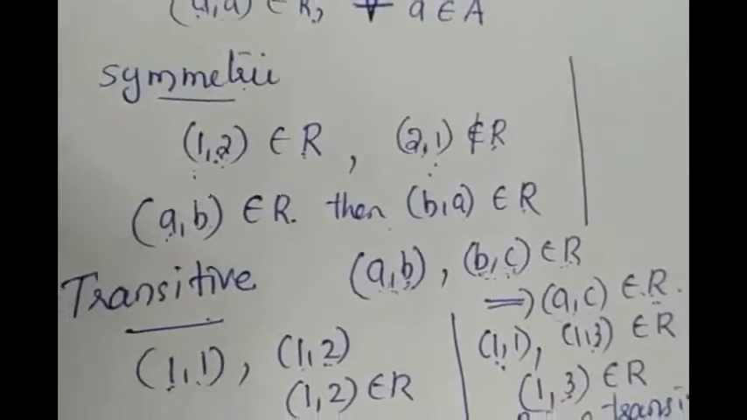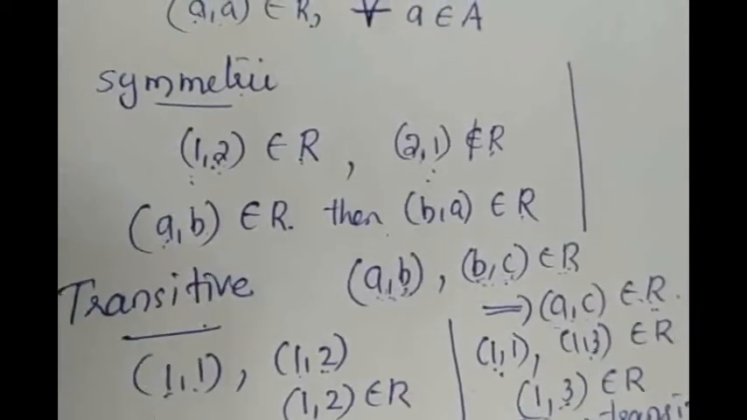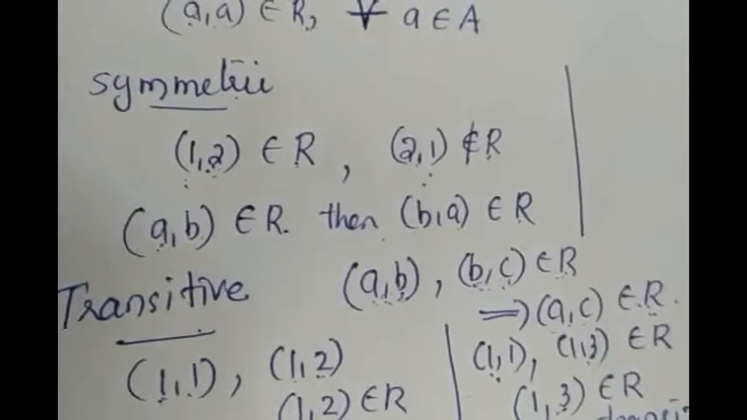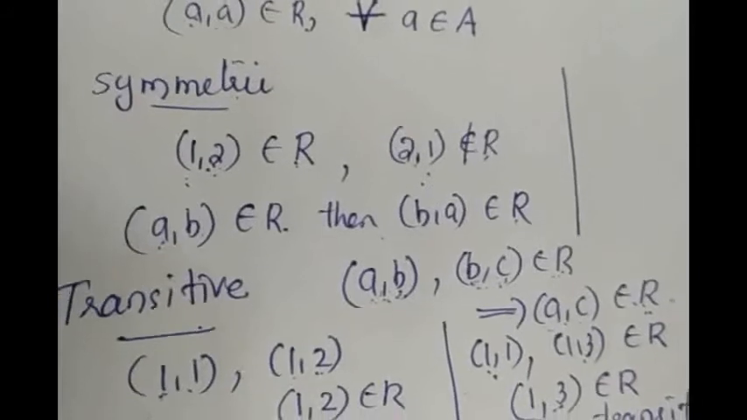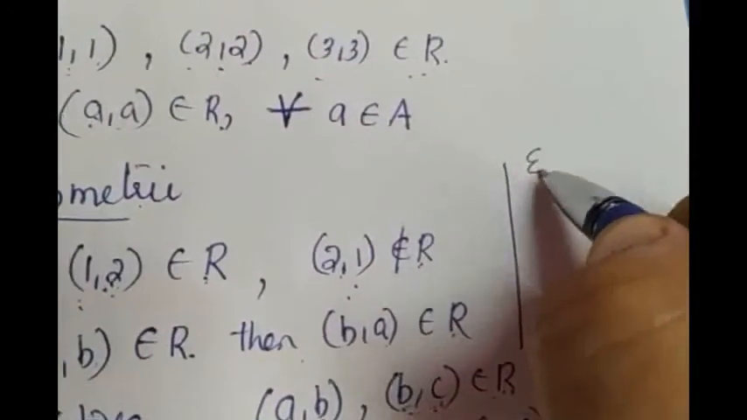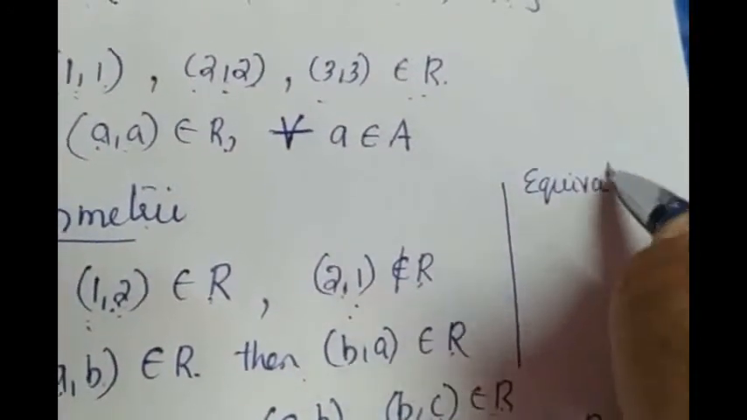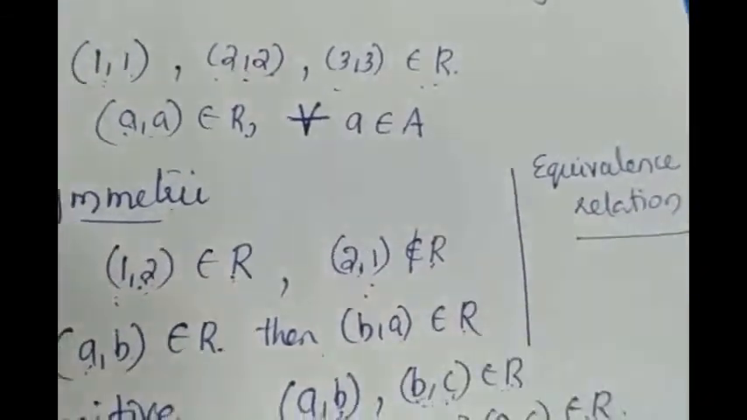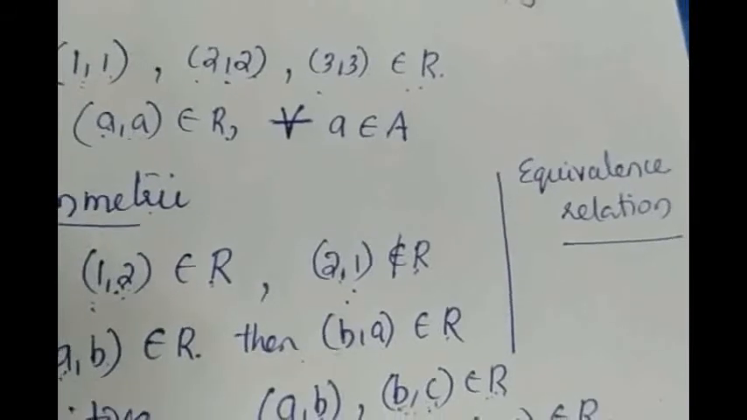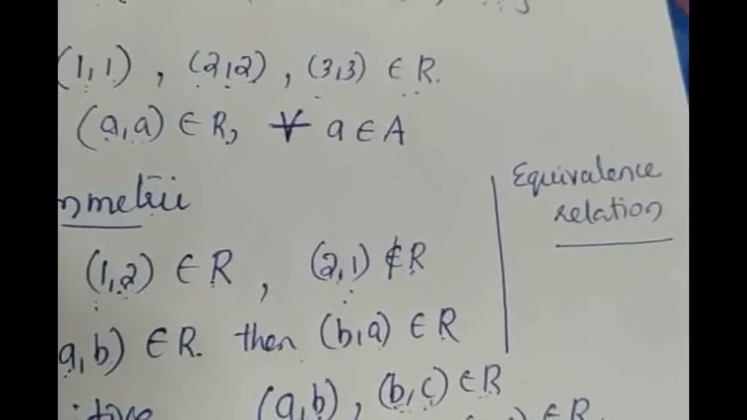If a relation is symmetric, reflexive and transitive, then that relation is termed by the name equivalence relation. So a relation is said to be an equivalence relation if it is reflexive, symmetric and also transitive.